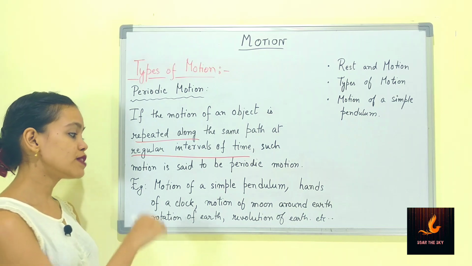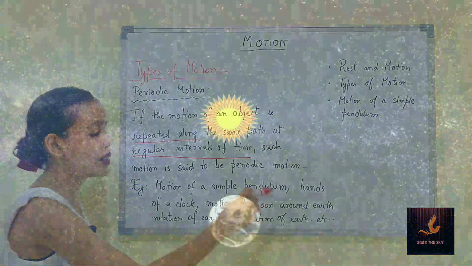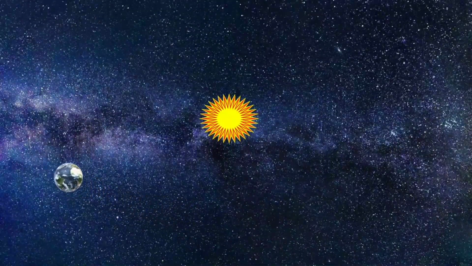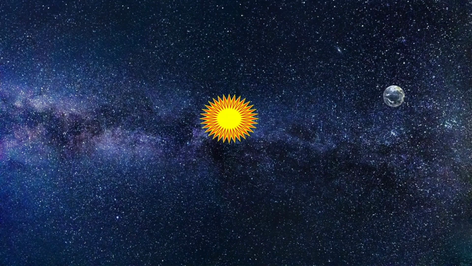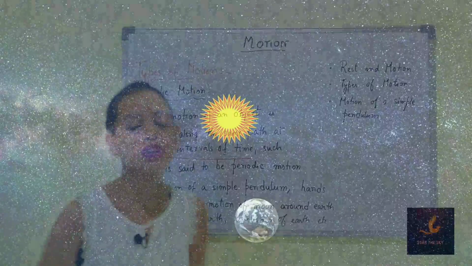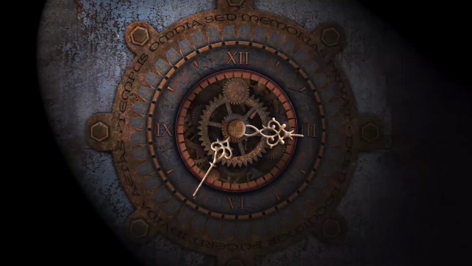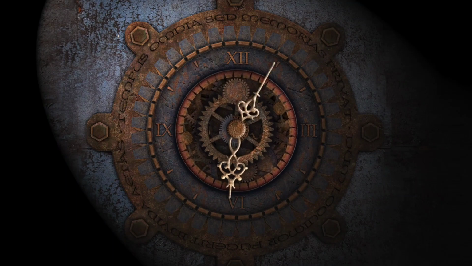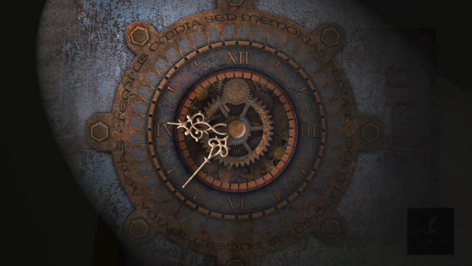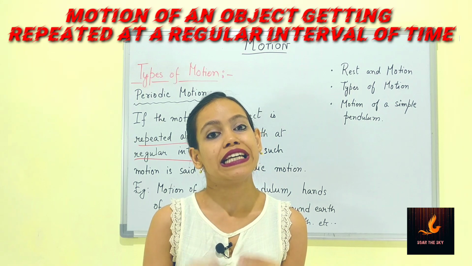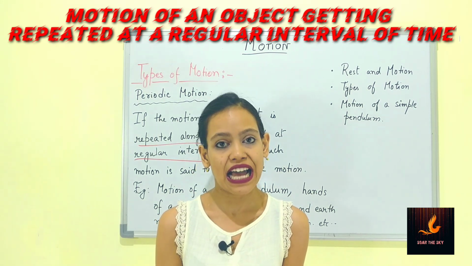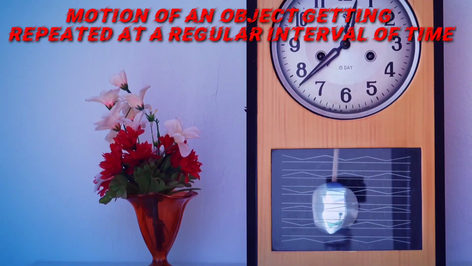What are the examples? Motion of a simple pendulum, hands of a clock, motion of moon around earth, rotation of earth, revolution of earth. Now, how are these all periodic motion and what is the basic concept of periodic motion? Periodic motion is nothing but the motion of an object getting repeated at regular interval of time.